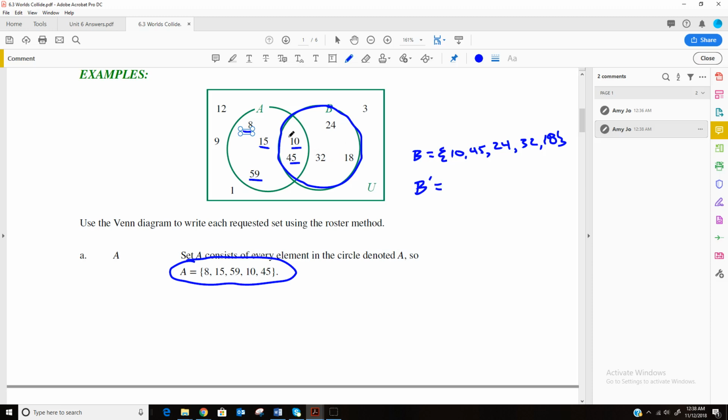It doesn't say it can't be in A, it just says it can't be in B. So B with a little tick mark means everything that's not in B. So 8 is not in B, 15 is not in B, 59 is not in B. I can't list 10 and 45 because even though they're in A, they are in B also. 12, 9, 1, and 3 are outside of either of those circles, and so they would also be not in B. So 8, 15, and 59, the three that are in A that are not in B, and then 12, 9, 1, and 3, the ones that are outside of A and B altogether.